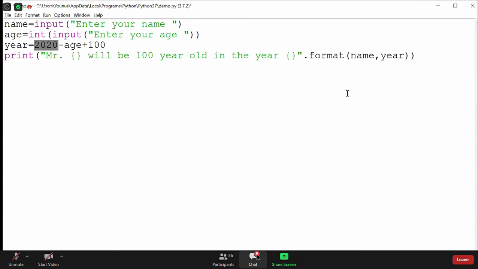Yes, both of your questions are correct. We do have a function where I can request my operating system to get me the current date, and from that date I can pick the year directly. That's what I'm going to show you. Is that okay?